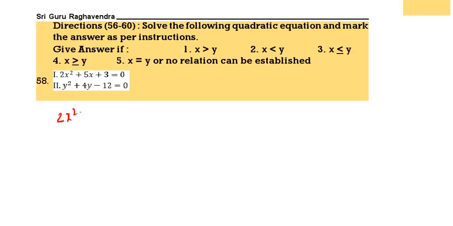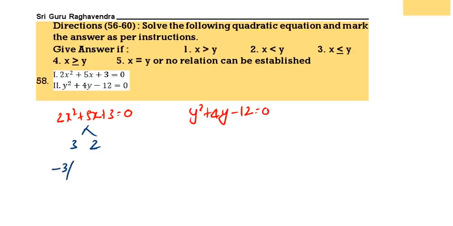Next, 2x square plus 5x plus 3 equals 0, y square plus 4y minus 12 equals 0. Here the product of 3 and 2 is 6. You can take plus 3 plus 2. Answers minus 3 by 2, minus 2 by 2 is minus 1. Now come to this one. Here we can take 6 minus 2. The sum is 4, the difference of 6 and 2 is 4. The product is minus 12. Answers minus 6 plus 2.